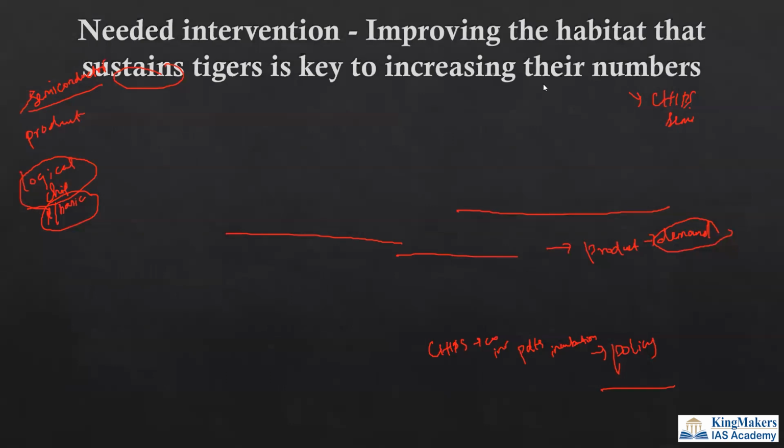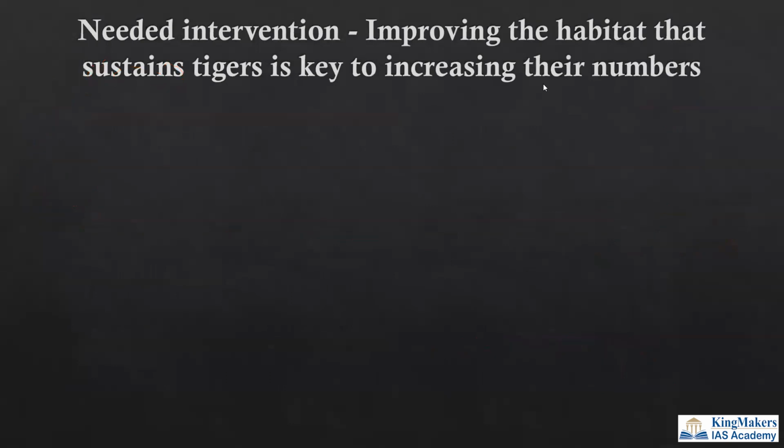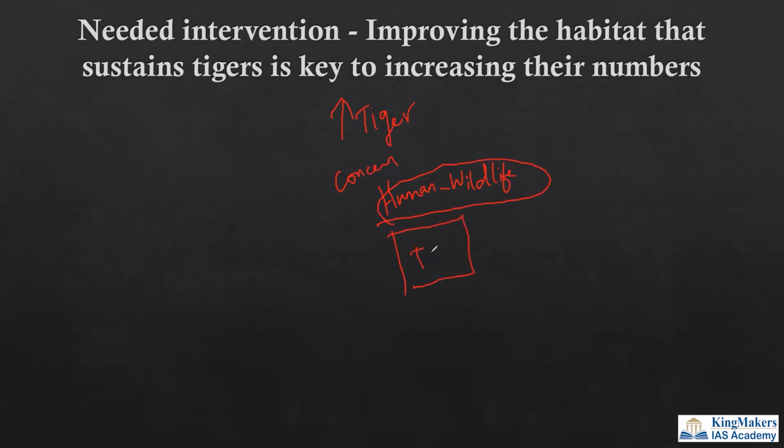And the last but important editorial is how we are going about this Project Tiger. Friends, if you remember, we have increased the tiger population. In the earlier editorials, there was a concern raised about the human wildlife conflict, because there is an increasing wildlife population like tigers. If there is an increase in tiger population, there can be a possibility of human wildlife conflict. Why? Because the tiger is basically a territorial animal.